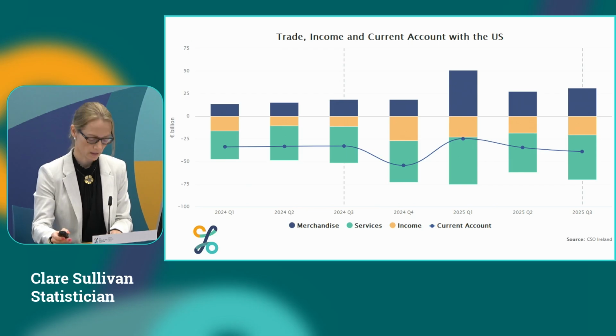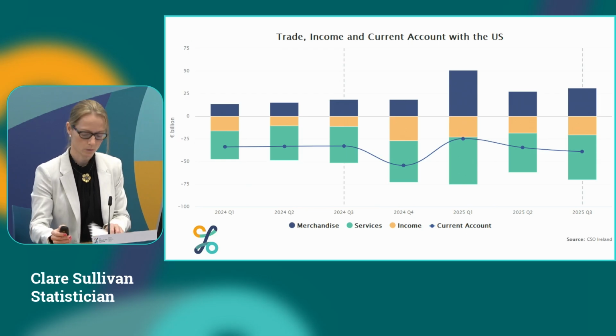The net services deficit, so the green bar, with the US has grown by 9.5 billion to minus 49.7 billion compared to last year and grown by 6 billion compared to last quarter. Net income outflows, this is the yellow bar, have grown by 9 billion compared to last year and have grown by 1.8 billion compared to last quarter. Therefore, as is reflected on the graph, we have a positive merchandise balance, which is offset by a negative services balance and negative net income, resulting in a current account deficit of 39.3 billion this quarter.